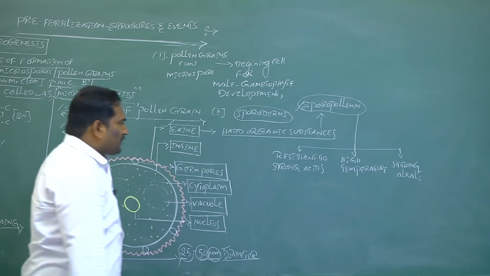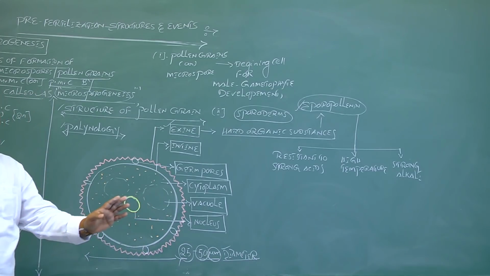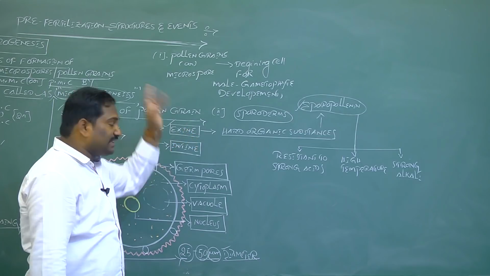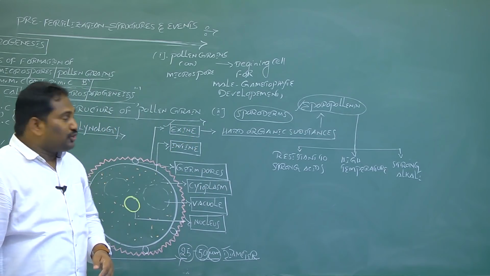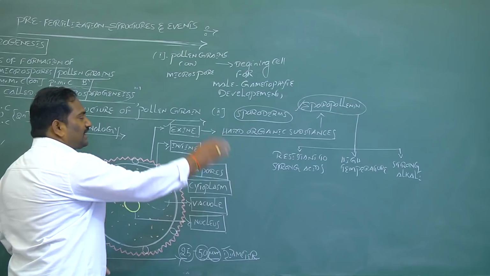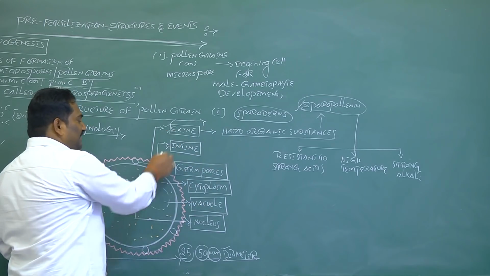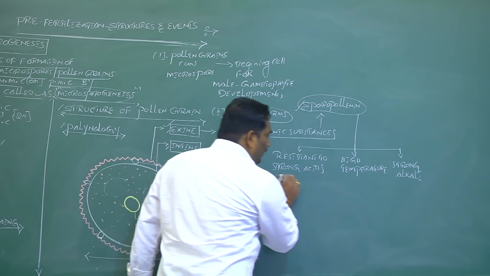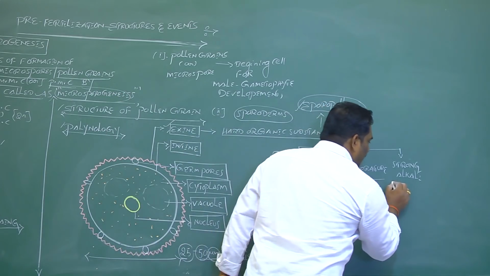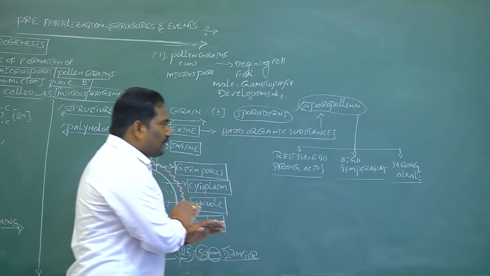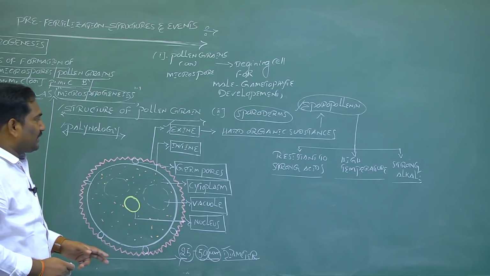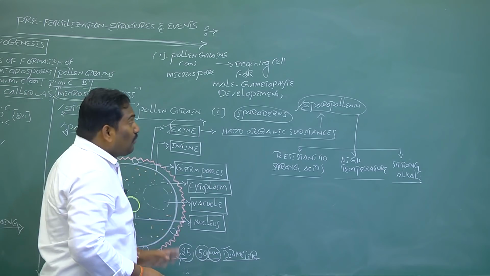No known enzymes are able to degrade sporopollenin. Due to the presence of sporopollenin, a chemical organic substance in the exine, the pollen grains are resistant to strong acids, high temperature and strong alkali. That's the reason these pollen grains are preserved for many years.